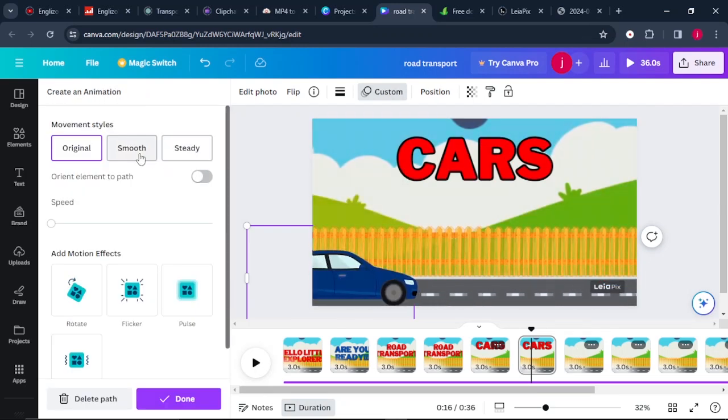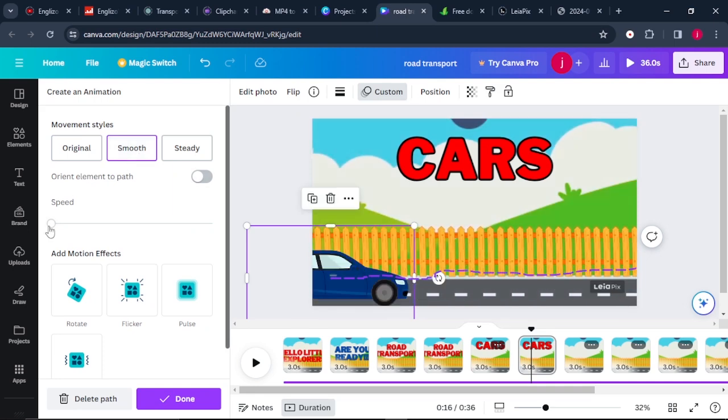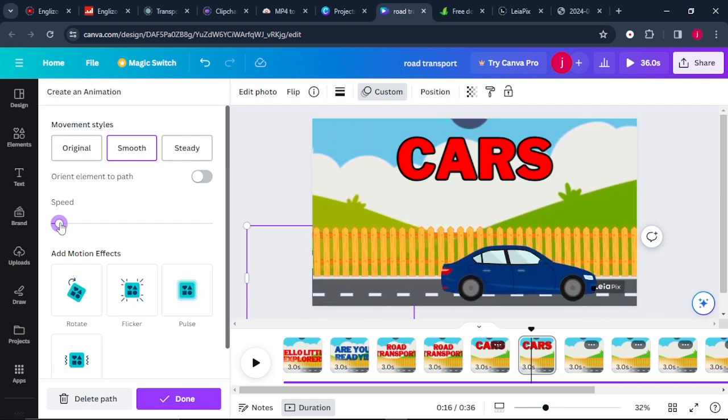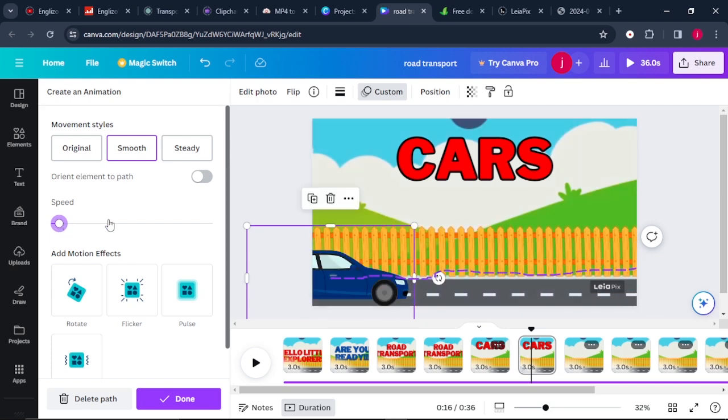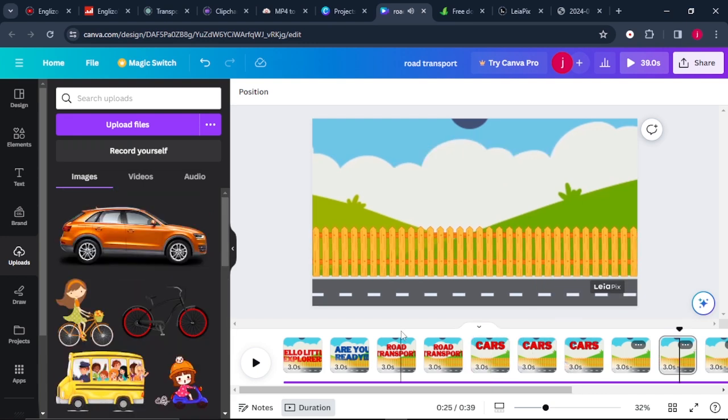Okay, so we want it to be smooth, and we can also increase the speed. Let's see the way it looks. Okay, very good. I would suggest that you take your time when it comes to editing. Take your time and make sure that you do a very wonderful job. One thing I've just observed is that the car ends up to here, I'm sure something like 4 seconds. Okay, so this is very excellent and very fun.